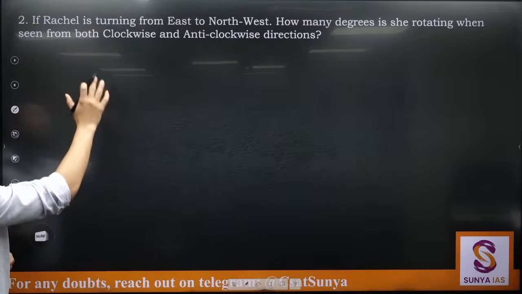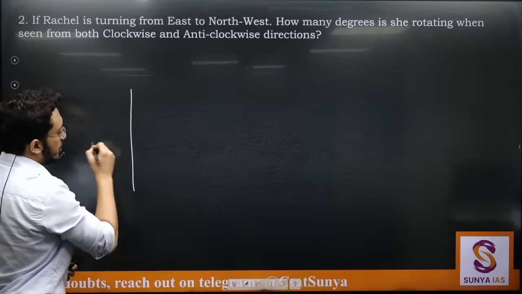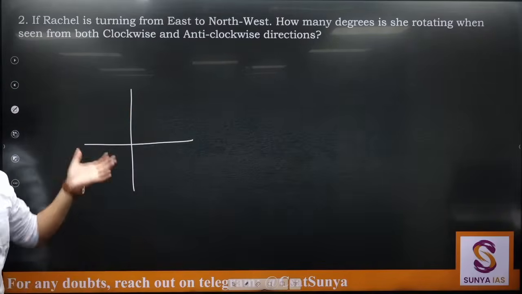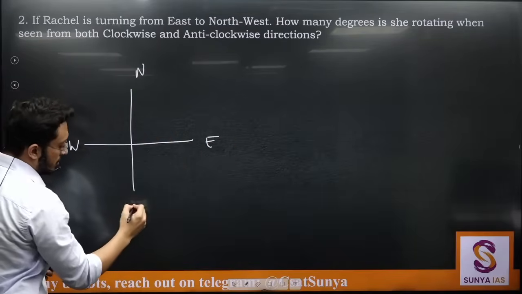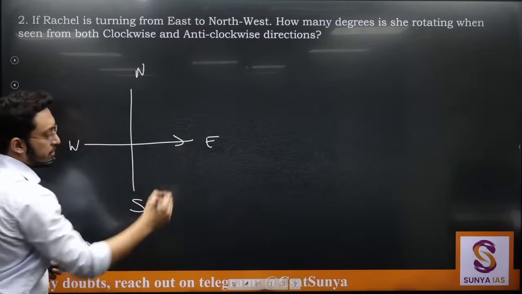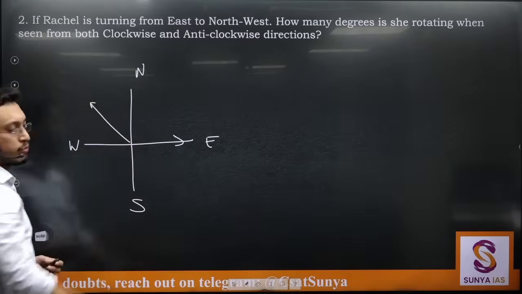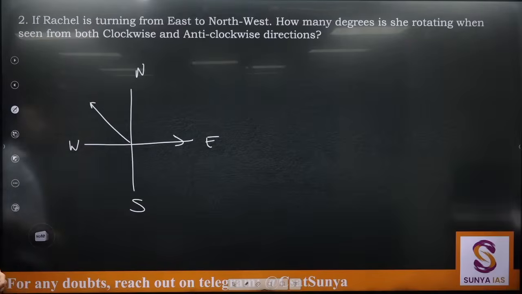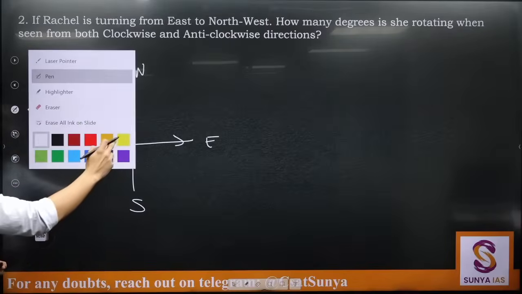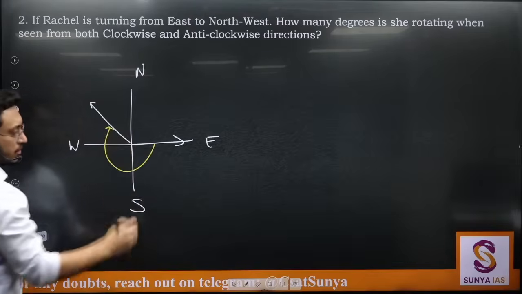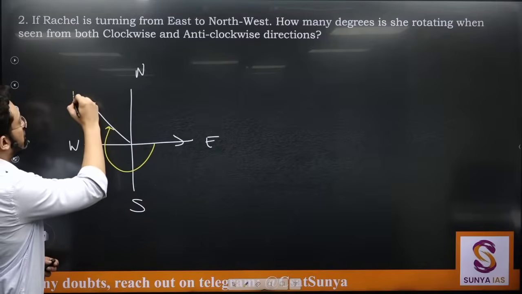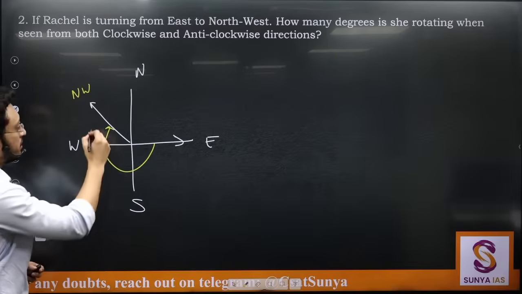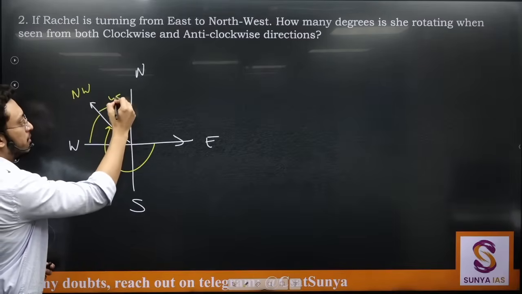Now, Rachel is turning from east to northwest. So she is facing east. Always start your question by making this diagram. She is facing east and now she is turning towards northwest. How many degrees is she rotating when seen from both clockwise and anti-clockwise direction? Clockwise direction will be from here till here, so we need to calculate this angle. We know that northwest is written, so I can assume that this is 45 degrees and this is also 45 degrees.